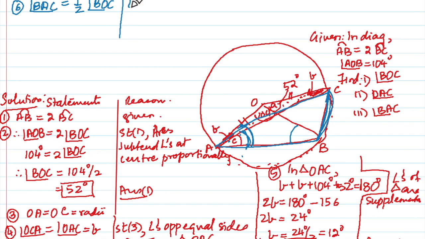And the reason for that is angle subtended at the circumference.